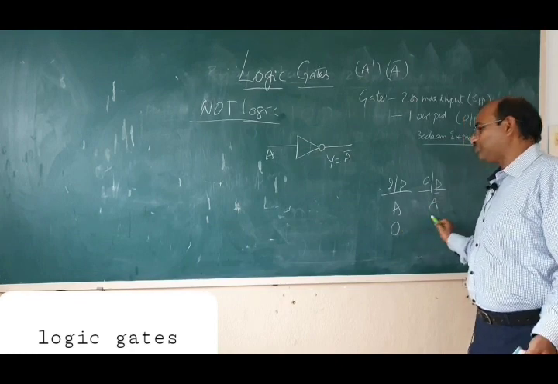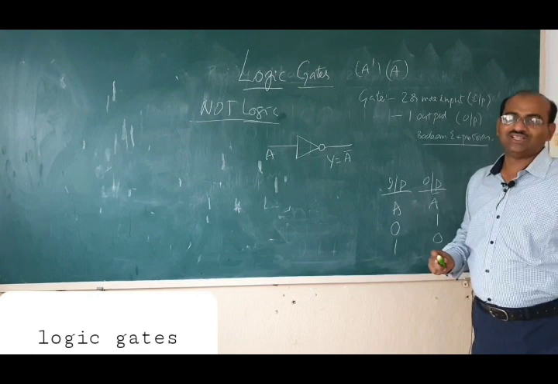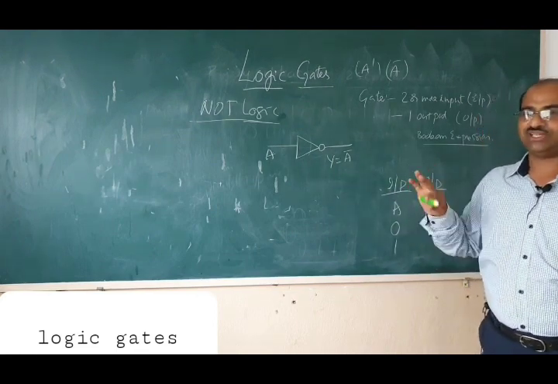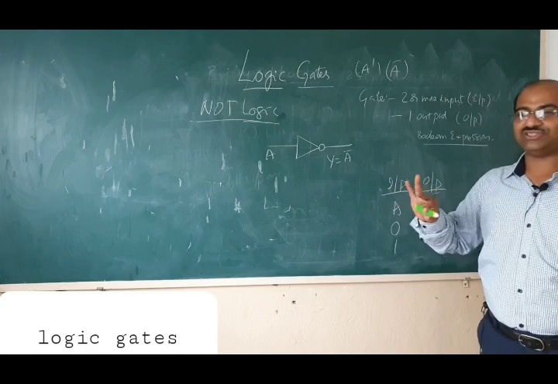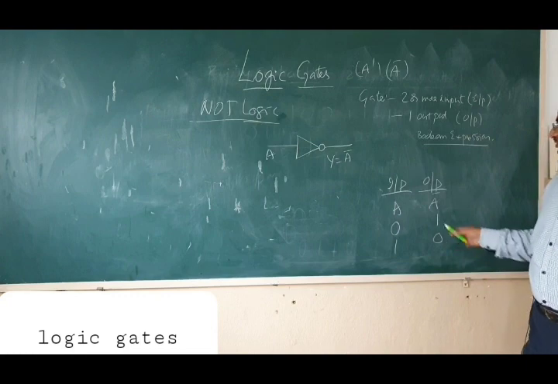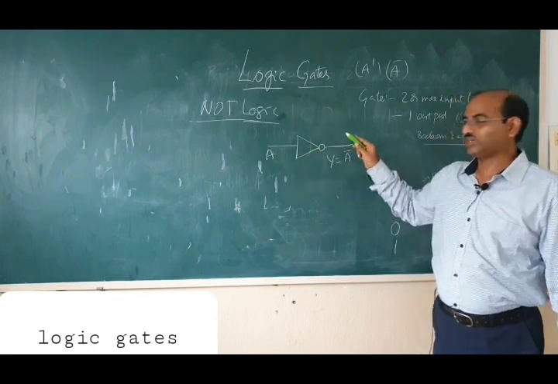If input is 0, output is, what is not 0? 1. What is not 1? 0. So you might have remembered 1's complement. 1 is becoming 0 and 0 is becoming 1. Okay. So simply you can change 0 into 1 or 1 into 0. Okay. And one more thing, this is the symbol of the NOT gate.